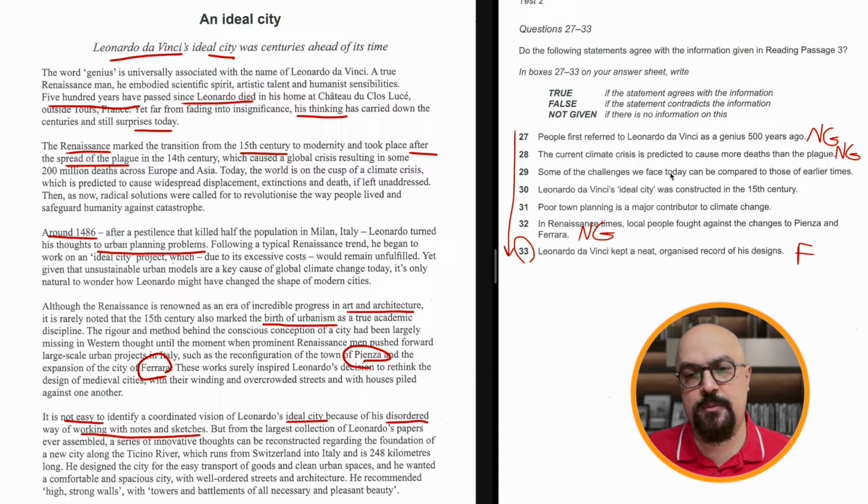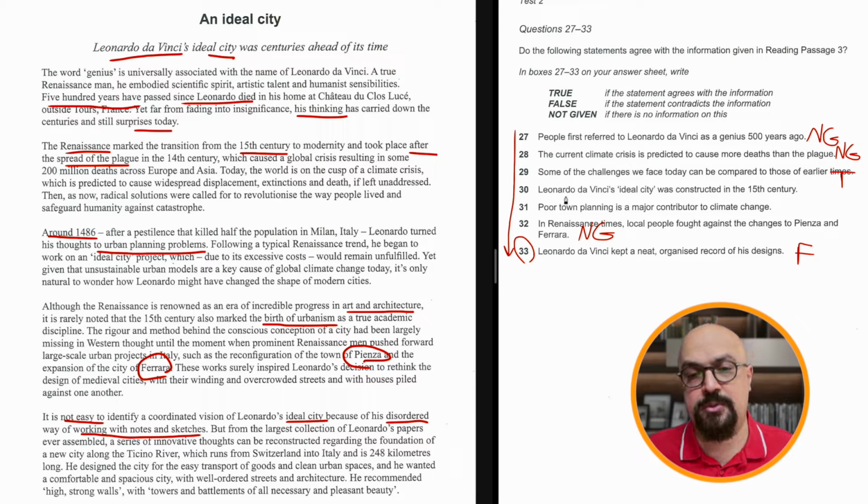Some of the challenges we face today can be compared to those of earlier times. Well, yes, I mean, as now means there's a similarity. We can compare today's situation with those days. So for now, I could say yes or true, although I'm not really sure. Maybe we find better evidence later.